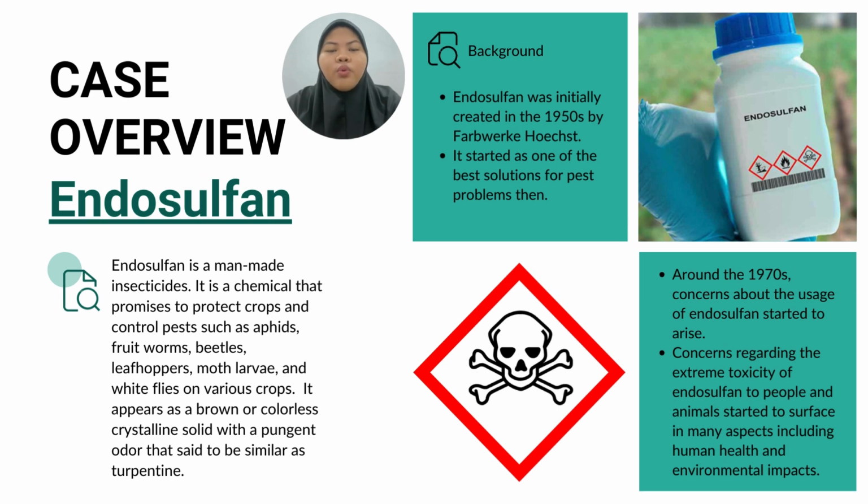So, endosulfan was initially created in the 1950s by Faubourg Oaks. It started as one of the best solutions for pest problems then. Around the 1970s, concerns about the usage of endosulfan started to arise. Concerns regarding the extreme toxicity of endosulfan to people and animals started to surface with many aspects, including a threat to human health and environmental impacts.